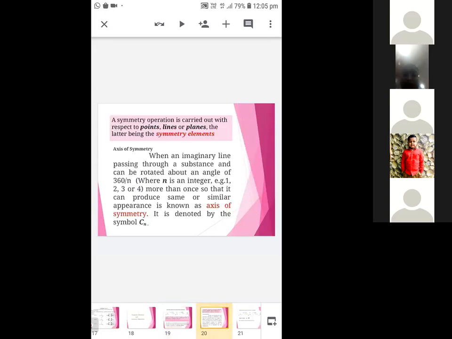First, we are seeing about the axis of symmetry. When an imaginary line passing through a substance can be rotated by an angle of 360 by n, where n is an integer, maybe 1, 2, 3, 4, more than 1, so that it can produce the same or similar appearance, it is known as axis of symmetry. It is denoted by the symbol Cn.